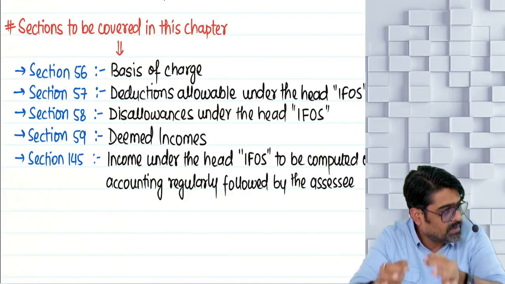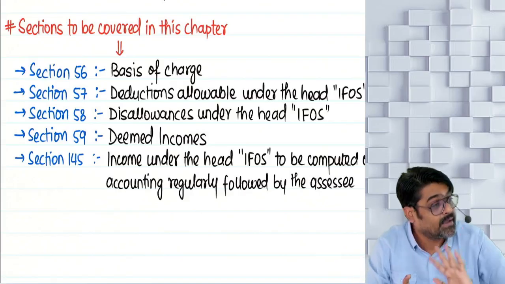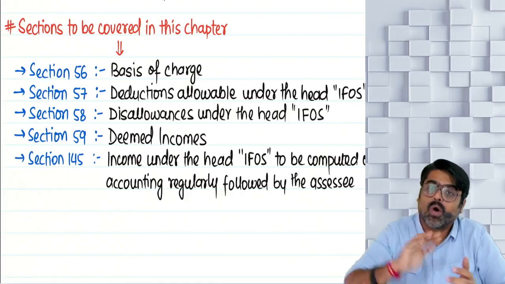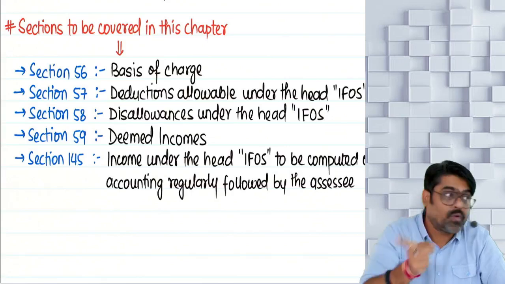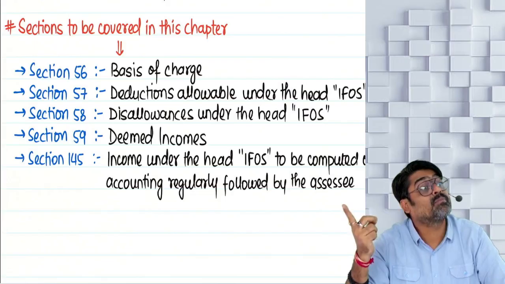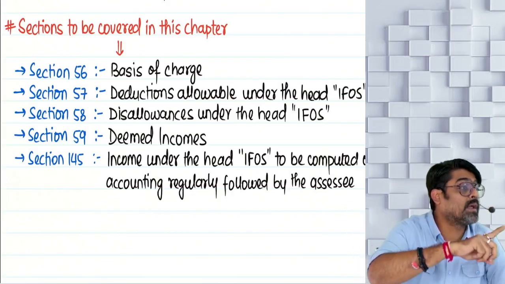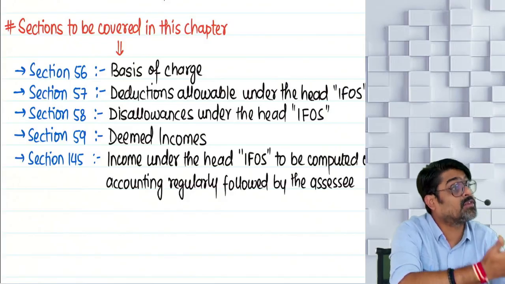Last two incomes will be taxable on receipt basis and dividend income will be taxable as per section 8. Understanding? All other incomes of IFRS follow the method of accounting followed. If the method of accounting is mercantile basis, then the incomes will be taxable on mercantile basis. This year's income will be taxable in this year, whether received or receivable.